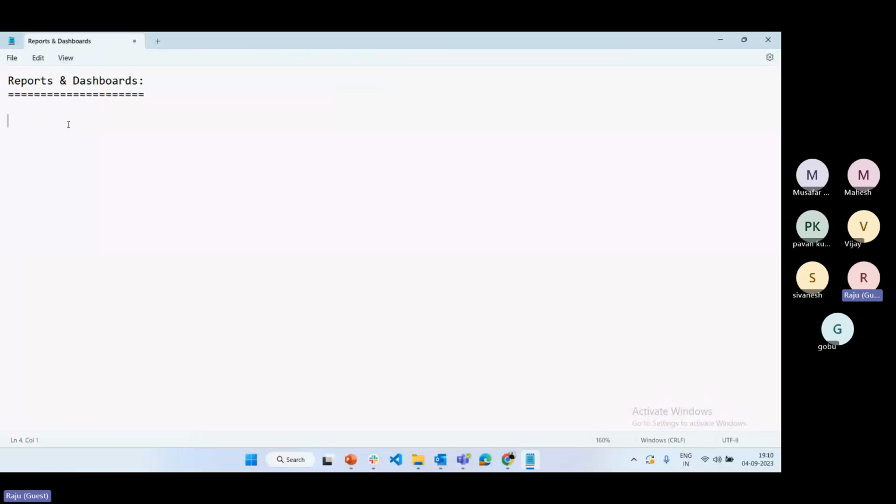How are we going to monitor the data on a single page? By using reports. Reports are simply displayed the same as Excel, in rows and columns. If you want to show data in a graphical structure like a bar chart or pie chart, then we can go with the dashboard. Practically we'll see some examples of reports and dashboards so that you can understand clearly.